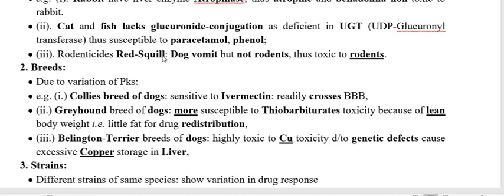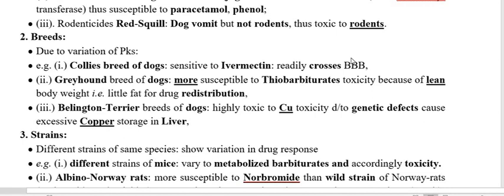So if vomition occurs, red squill is taken out from the GI tract. So red squill does not remain in the GI tract, or a lesser amount is there. So there are less chances of toxicity in the dog. However, in the case of rodents, the rodents are not going to vomit. So this toxic substance remains in the GI tract and gets absorbed and produces more bioavailability and toxicity. So that is important. So this is all about the